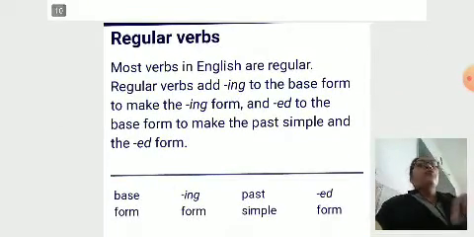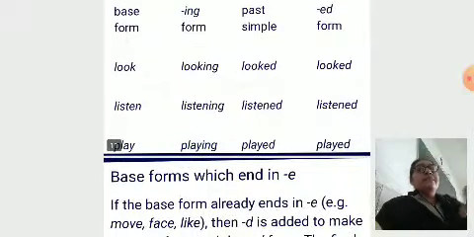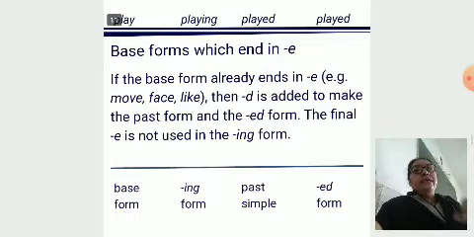Okay. Now we go as per our verb form, regular verbs. Most verbs in English are regular. Regular verbs add ing to the base form to make the ing form and ed to the base form to make the past simple and past participle form. Here I give an example. Look, looking, looked, looked. Listen, listening, listened, listened. Play, playing, played, played.